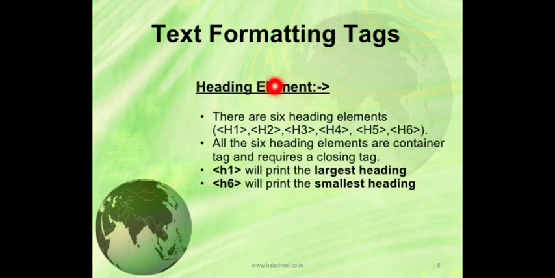Now we will study text formatting tags, like the text that we will enclose inside the body tag. So there are 6 heading elements. How many? 6, H1 to H6. All the 6 heading elements are container tags. Container tag means they will have a closing tag also, and it will enclose a heading of the page. Now H1 will print the largest heading and H6 will print the smallest heading.